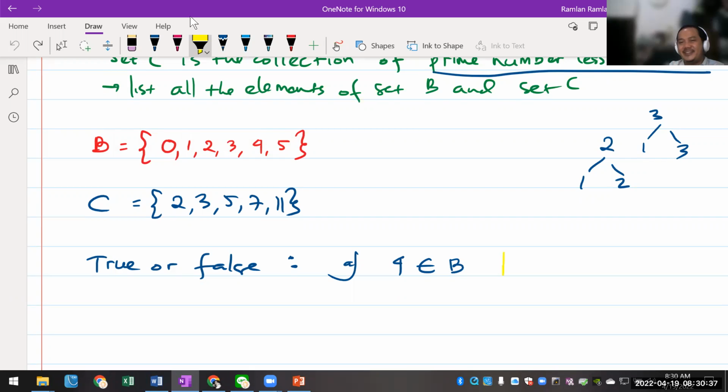Oh, sebentar, aku mau stabilo ya. Okay, so it's quite easy, guys. You only need to see whether the elements are in that set or not, included in that set or not. So the statement number 1 that I just wrote is 4 is the element of B. That is true because you can see that 4 is actually in set B. Okay, so that is true.